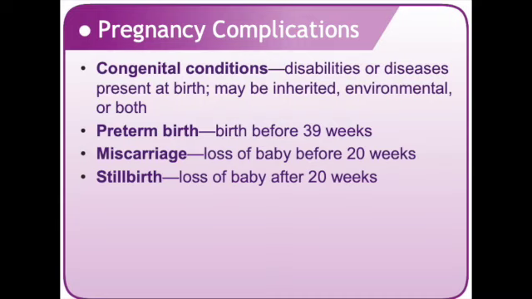Okay, some other pregnancy complications include preterm birth. Preterm birth, a vocab word. It's a delivery that occurs before 39 weeks of pregnancy. Previously, a pregnancy of 37 weeks was considered term. Due to complications before 39 weeks, term is now considered at 39 weeks.